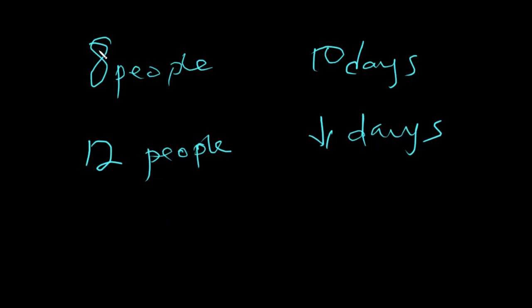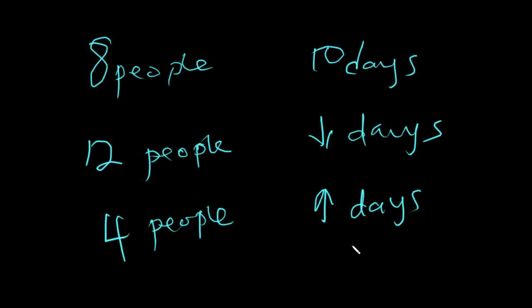Let's imagine that we rather reduced from 8 to 4. What will happen to the number of days? Because the number of people who are working has reduced, the days that will be spent will now increase. They're going to spend more days working. That is indirect. When the number of people working increases, the days spent will reduce, and when the number of people working reduces, the days spent to work will increase.